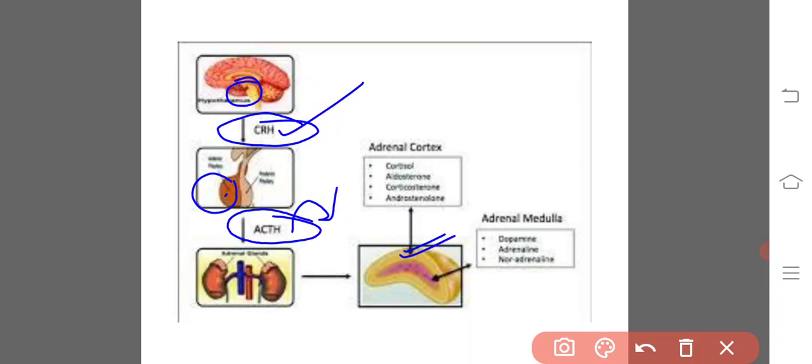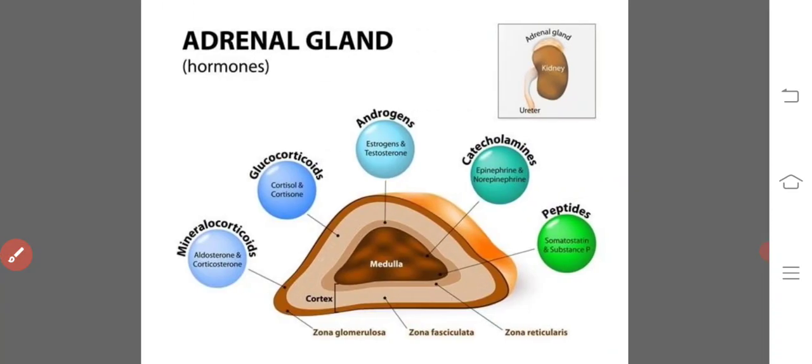Here it stimulates all three regions of the cortex, that is zona glomerulosa, zona fasciculata, and zona reticularis, and leads to the synthesis and release of hormones: the zona glomerulosa secretes the mineralocorticoids, the zona fasciculata releases glucocorticoids, and the zona reticularis releases a little amount of glucocorticoids plus androgens. So this is the mechanism behind the release of the cortical hormones. Let us see the cortical hormones one by one.